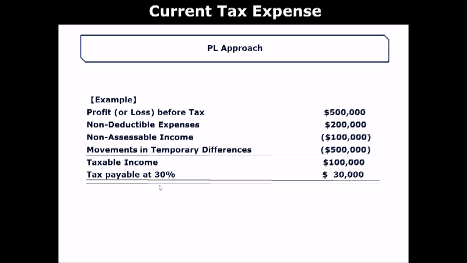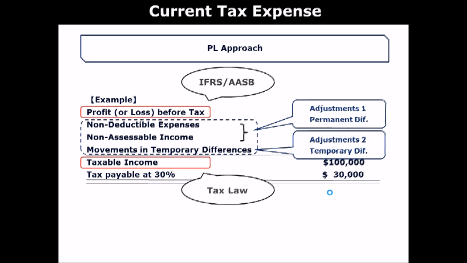Then you make certain adjustments to it, and you get to the amount of taxable income. Then you simply multiply by the statutory tax rate in your country to calculate tax payable in the current year. Let's have a look at these two types of adjustments closely.